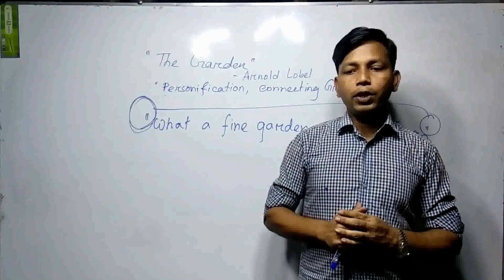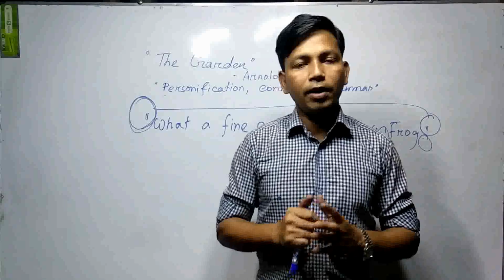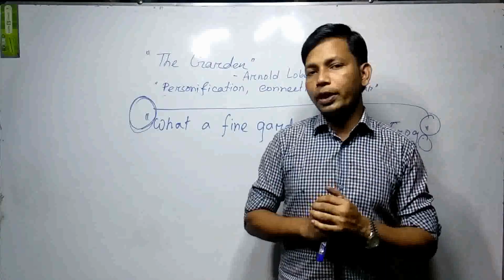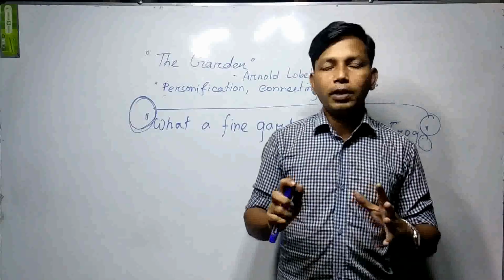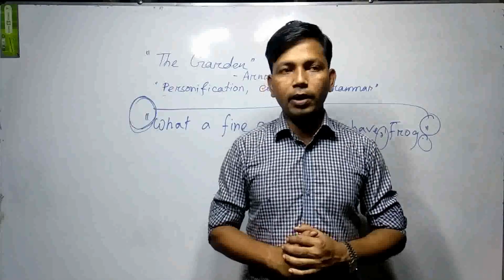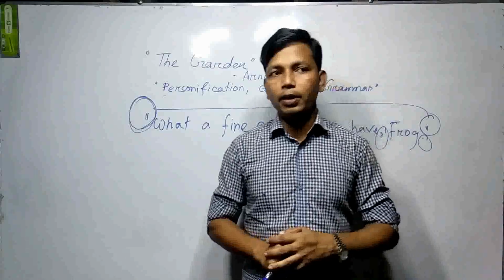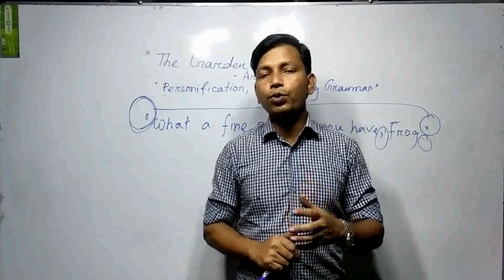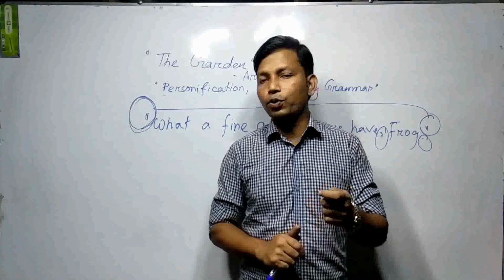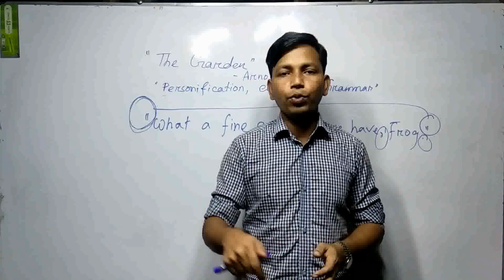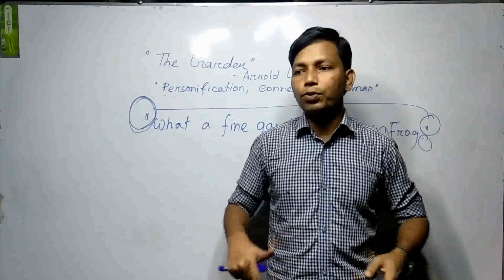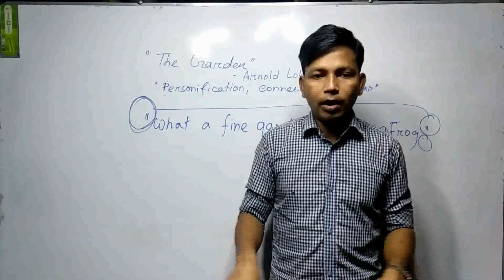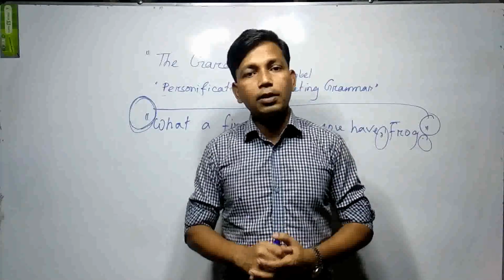Today we have seen two new characters, Frog and Toad, and how they discussed their gardening. If you want to make a garden, you have to water the plants, weed out, manage sunshine, and use a fence around the garden.